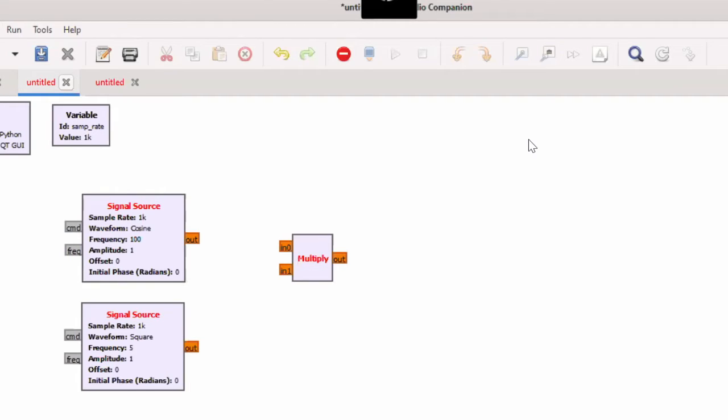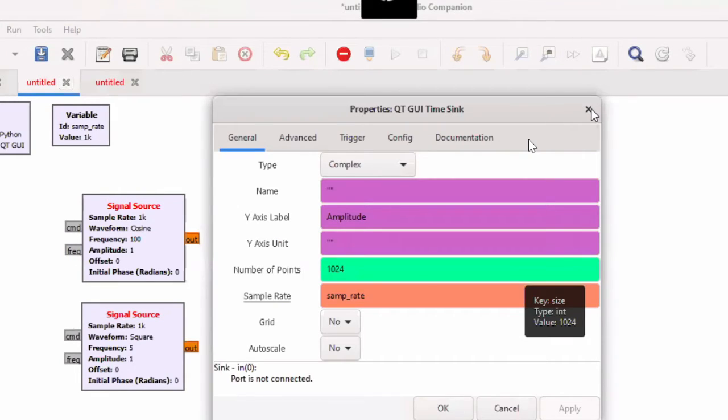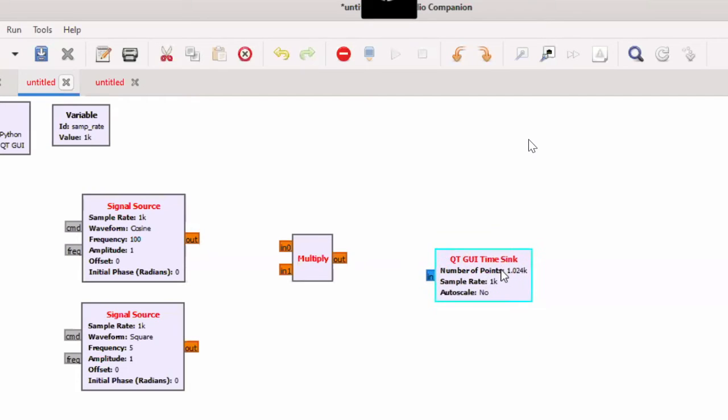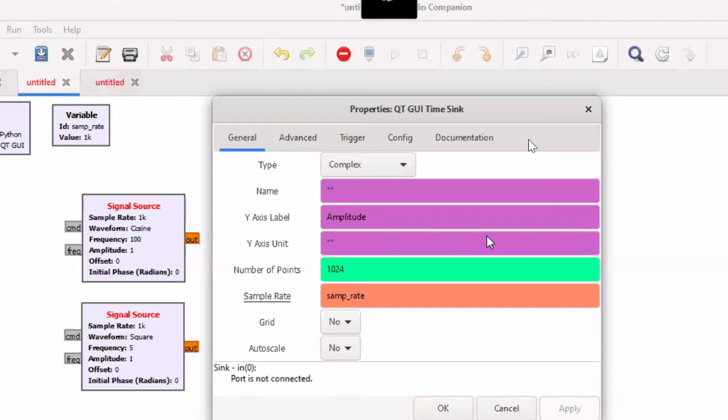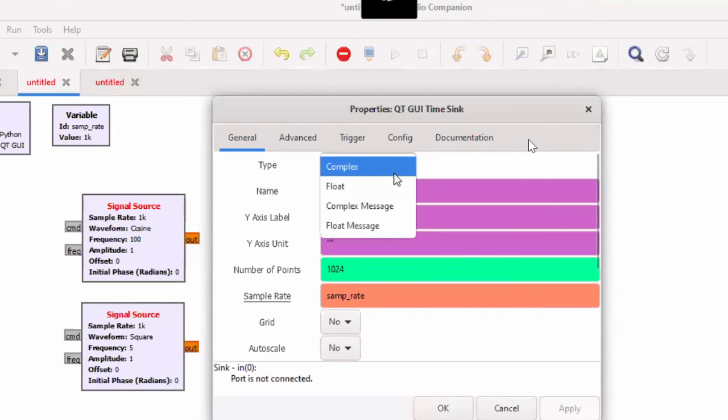Then, again you have to search for your time sync. Click on that QT GUI time sync. Just double click on that. Again you have to change this to float.